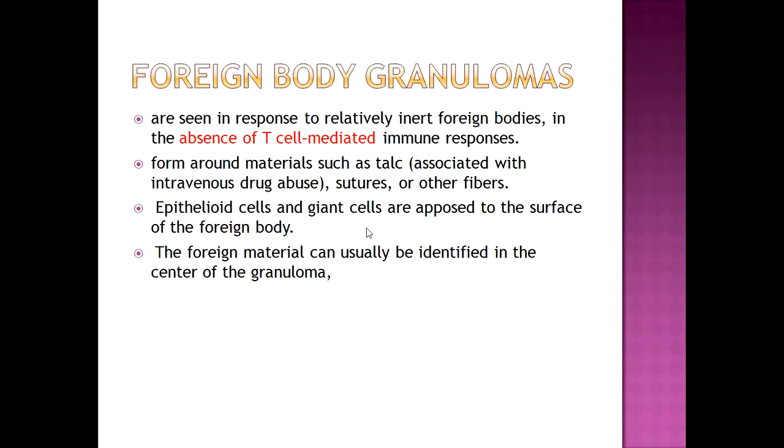Foreign body granulomas are seen in response to foreign body in the absence of T cell mediated response. Here is the difference between immune and foreign body granuloma. T cell responses are absent in foreign body granulomas. They are formed around materials such as talc, sutures, or other fibers. Epithelioid cells and giant cells are apposed to the surface of the foreign body. The foreign material can usually be identified in the center of the granuloma.